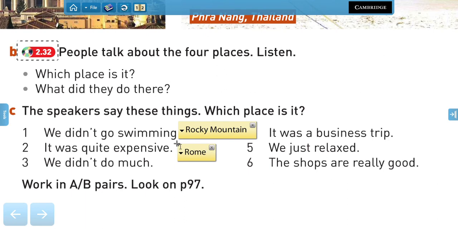It is about Rome. She says that the food was really good, but it was quite expensive. We didn't do much. That is about Penang, right? They just relaxed on the beach and they didn't do a lot of activities.